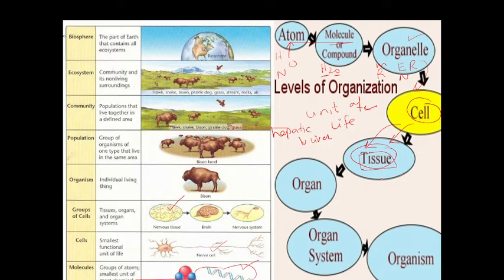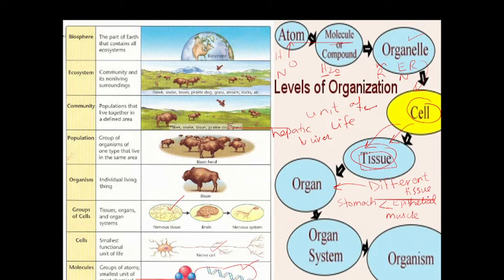When different tissues combine, the next level is the organ. How is an organ composed? An organ is composed of different tissues, but they have related functions. The tissues are different, but their functions relate with each other. They form an organ. The stomach is an example of an organ. The stomach contains two types of tissue. One is epithelial tissue, which secretes gastric juice, and the other is muscular tissue, which helps in mixing the food with the gastric juice.